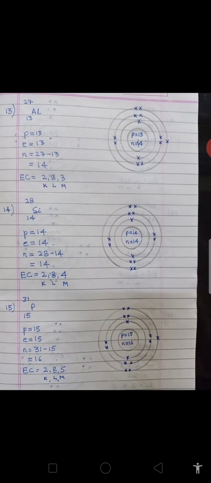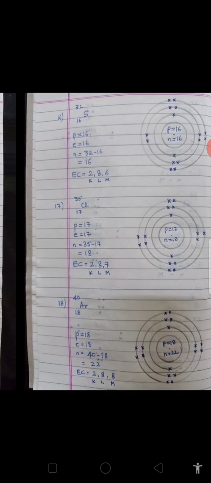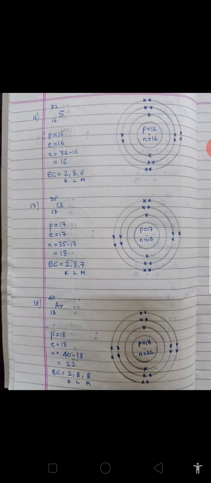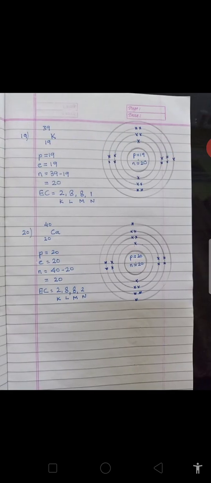Then we have aluminium, silicon and phosphorus. Then we have sulfur, chlorine and argon. And children, you have to draw them with compasses, make them neat and clean. And these atomic structures are always asked to draw in the exam also. And this is for potassium and calcium. So you can pause the videos in between and you can see them and you can start drawing them.